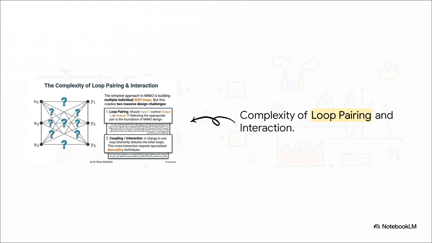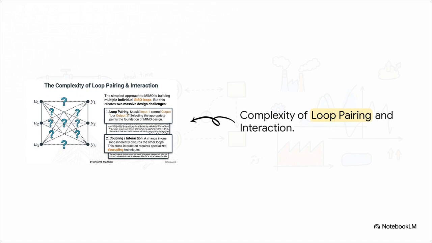Slide 15. Finally, we break down the immense design challenges of these multivariable systems. Look at this heavily interconnected web of U and Y variables and question marks. The inputs on the left need to control the outputs on the right. The absolute simplest approach is just building multiple individual single loops. But as the slide clearly notes, this creates 2 massive design challenges. Challenge 1 is loop pairing. Should input 1 control output 1, or should it control output 3? Selecting the appropriate pair is the absolute foundation of MIMO design.